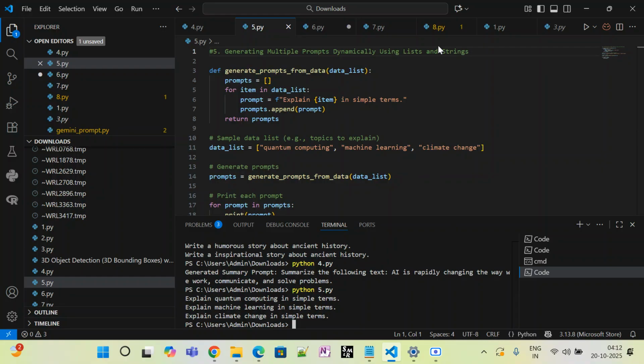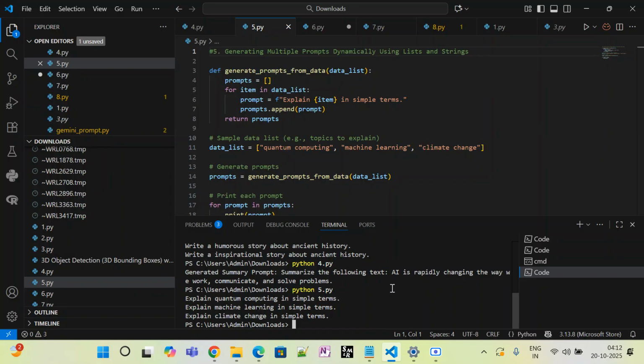And in the first prompt I have asked it to summarize text. These are all the things we have done. The first one, we created the prompt using the print statement, and the second one, we created a prompt using the define statement, which is the input function, and the third one, we created a list with a loop, right? And the fourth one is a sample data list with the topics to be explained, each topic, right? The sample list of topics, which we have already done here.